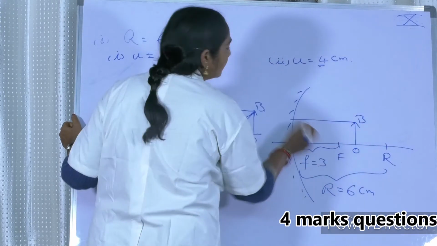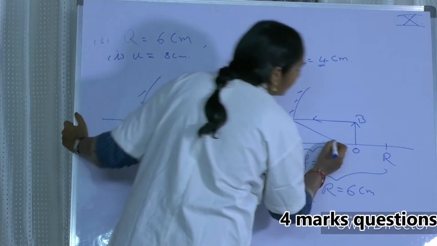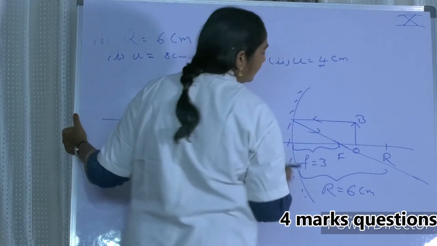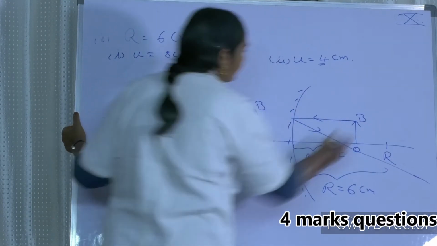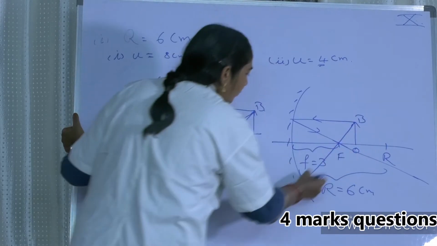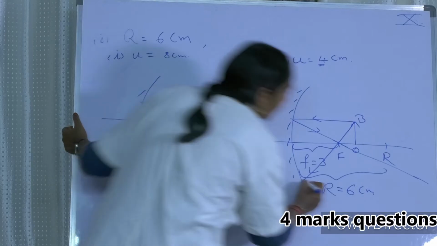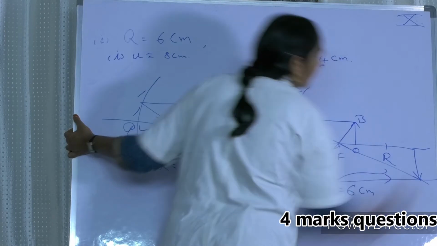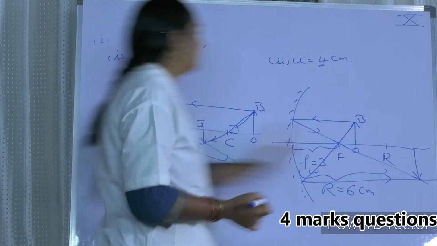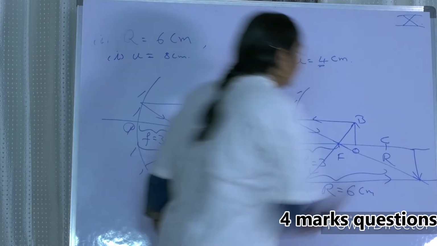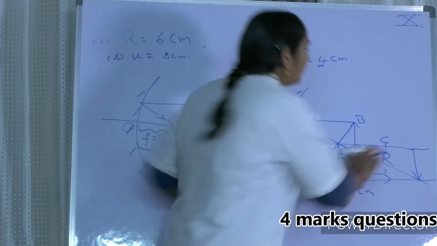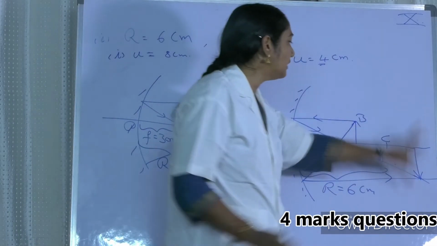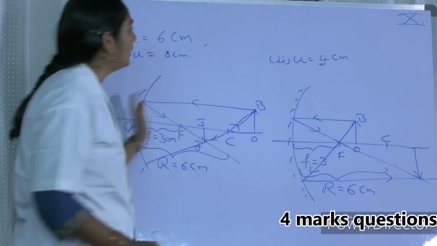In this case, the ray is coming and after reflection it is passing through the principal focus. And the second ray, we are taking the second ray that is passing through the principal focus. After reflection it is going parallel. These 2 are meeting and this is the point of intersection where you get the image. So the image is formed beyond C. This is point C. So my dear friends, the image is formed beyond C and it is a magnified image, inverted image, real image. So this is the case 1 and this is the case 2.